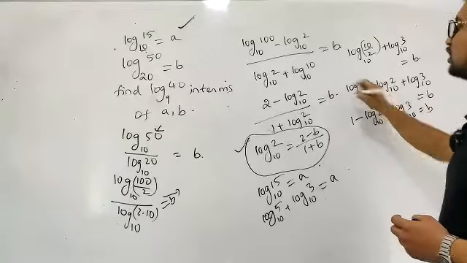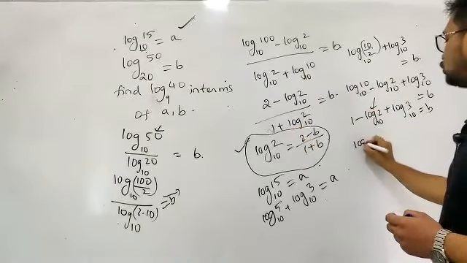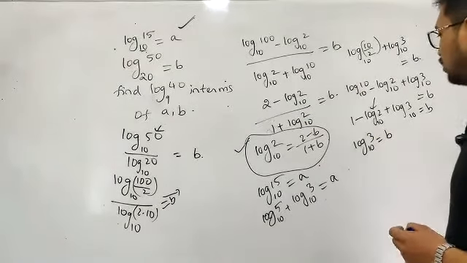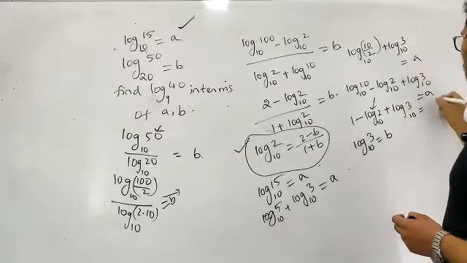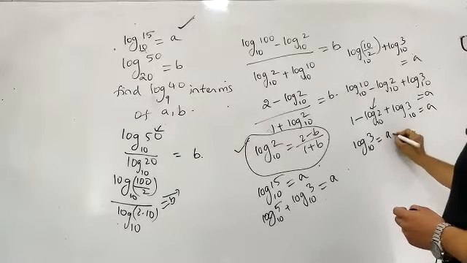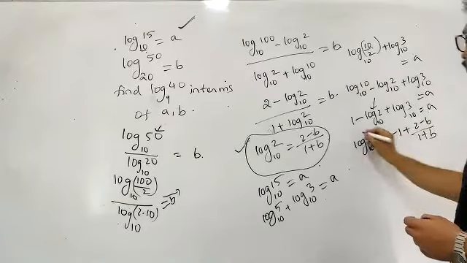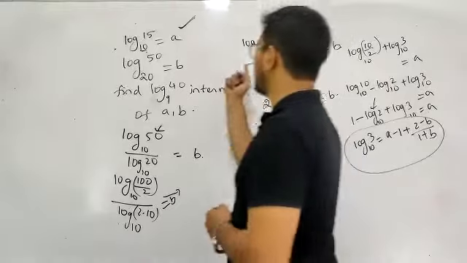The value of log 2 to the base 10 you already found. What is log 2 to the base 10? It is (2 minus B) by (1 plus B). So from that, log 3 to the base 10 you will be getting as A minus 1 plus (2 minus B) by (1 plus B). Log 2 to the base 10 value has come, log 3 to the base 10 value has come. Then this problem becomes much simpler after that.